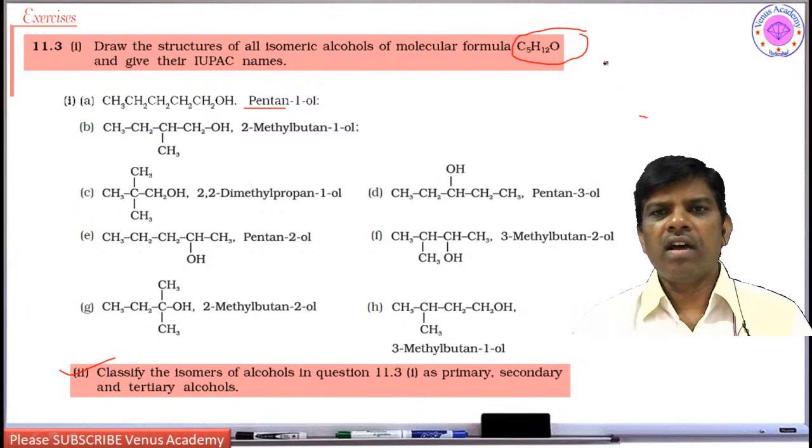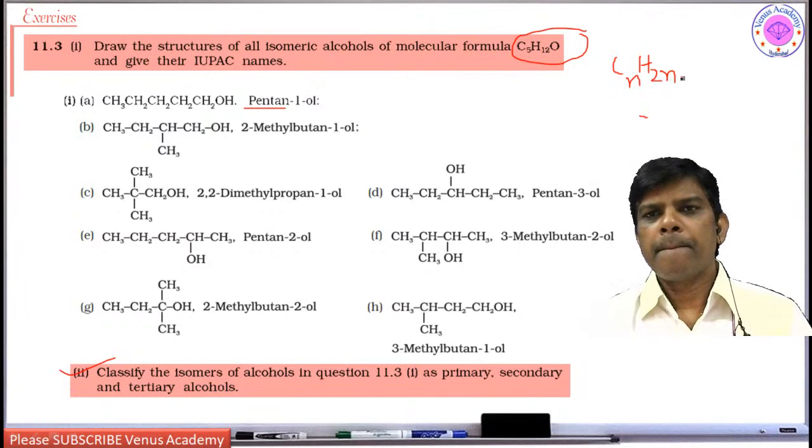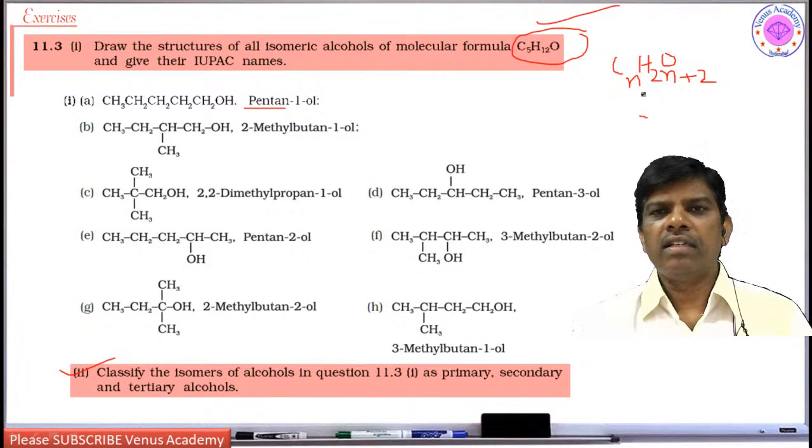What is the alcohol formula? CnH2n+2O. Yes, so for 5 carbons, H is 10 plus 2, 12, and O. So it is a saturated alcohol. The common molecular formula shows it is an alcohol.